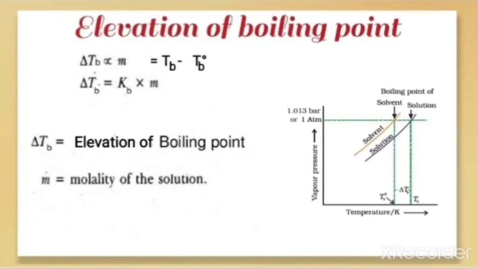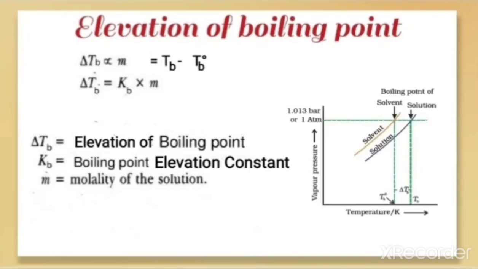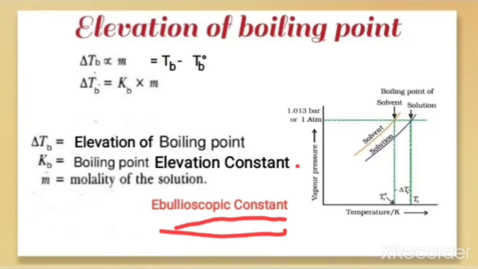Kb is a constant which is called the boiling point elevation constant, which is also called the ebullioscopic constant. It's very important to note the names here. Kb is a constant of proportionality, which is called the boiling point elevation constant, or we can use the name ebullioscopic constant for this.